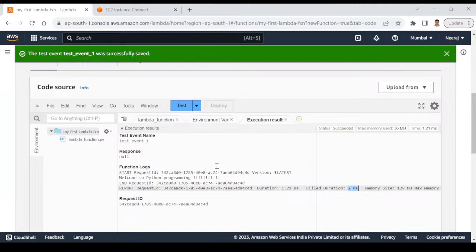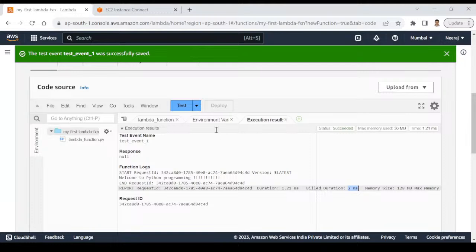Okay, so this way you can execute your code manually, but sometimes you would like to schedule your code. You say that my code is ready, I have tested it, it's working as expected, and I want to schedule this code to run every day at 8 p.m. Indian time. Suppose that is the case. That means you don't want to open the AWS console, then go to Lambda, then open the Lambda function, then click on test. You don't want to do it every day. Rather, you want to automate this process. Even that can be done.